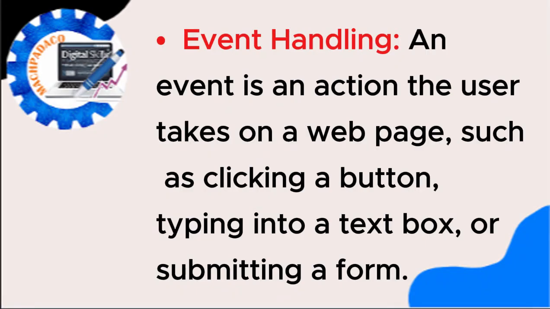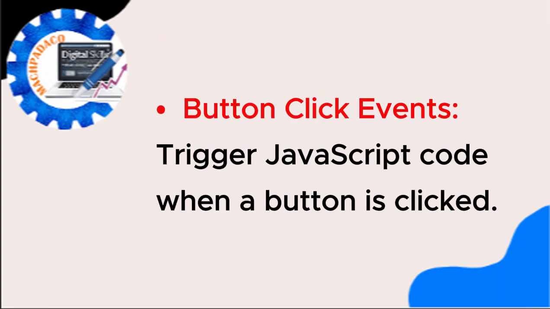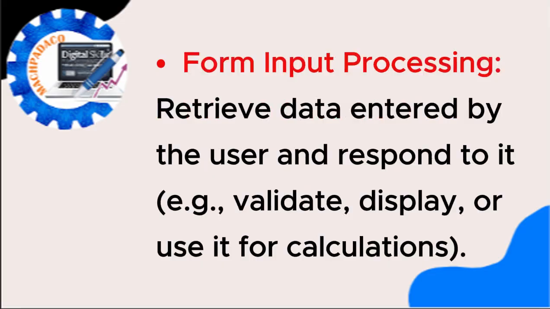Event handling. An event is an action the user takes on a web page, such as clicking a button, typing into a text box, or submitting a form. Button click events trigger JavaScript code when a button is clicked.